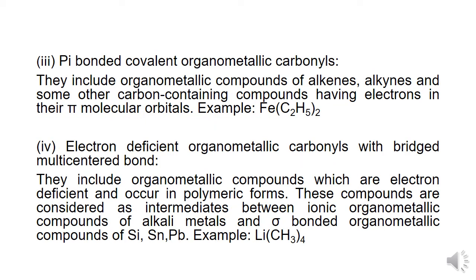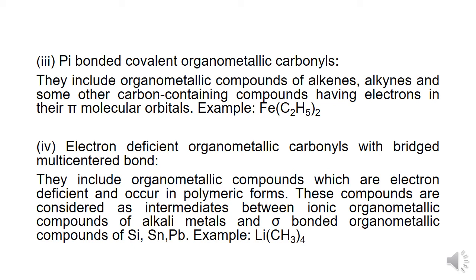The third type of compounds in this class, based on the nature of the metal carbon bonds, are the pi bonded covalent organometallic carbonyls. This class includes the organometallic compounds of alkenes, alkynes and some other carbon containing compounds which have electrons in their pi molecular orbitals.